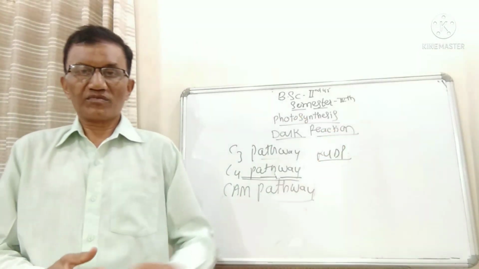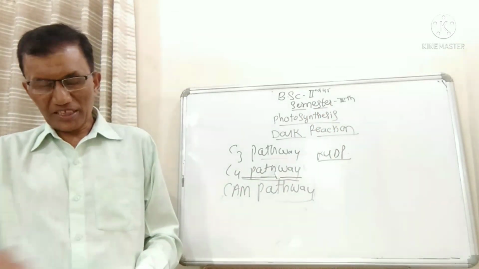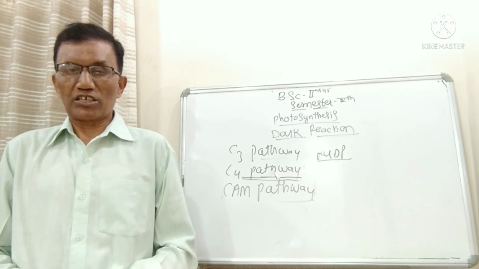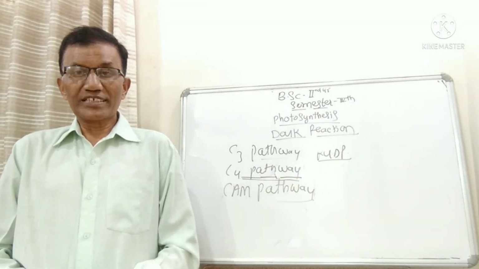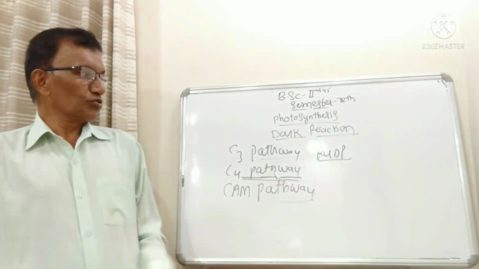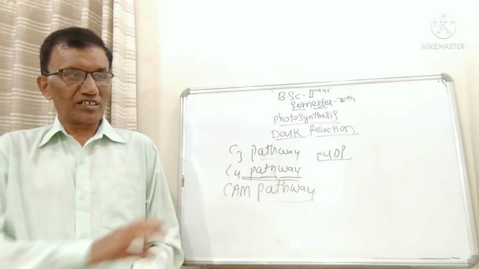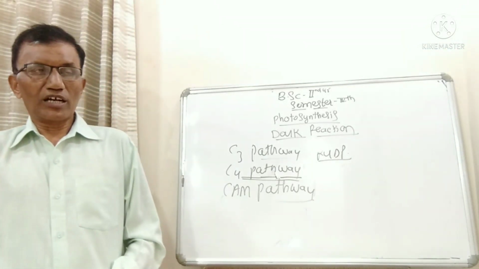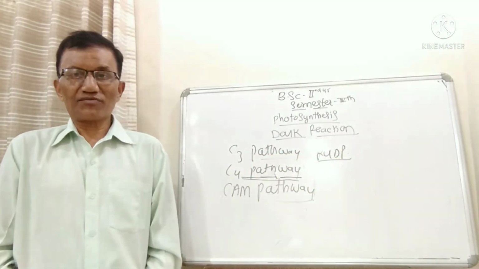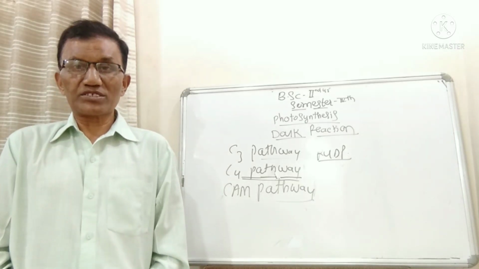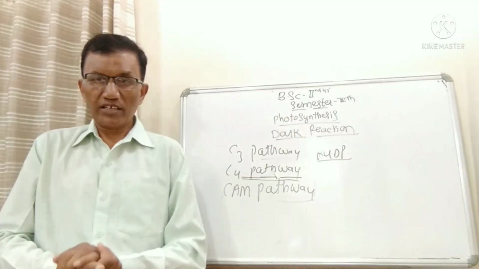On one side, there is continuous formation of sugar, and by producing a number of intermediate compounds, there is a reformation of RUDP. Due to the reformation of RUDP, it is again ready to accept another carbon dioxide molecule and continue the cycle. In this way, in the C3 pathway, there is a synthesis of starch or glucose. So this is about the C3 pathway.